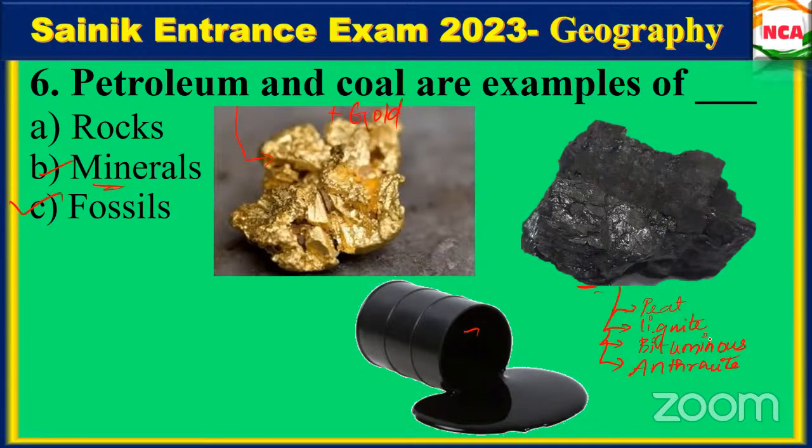Subbituminous will be an in-between stage. Is the spelling wrong? Bituminous, correct only.